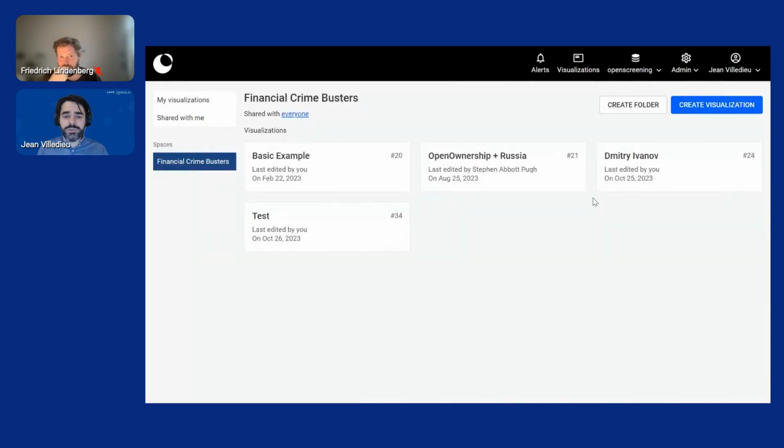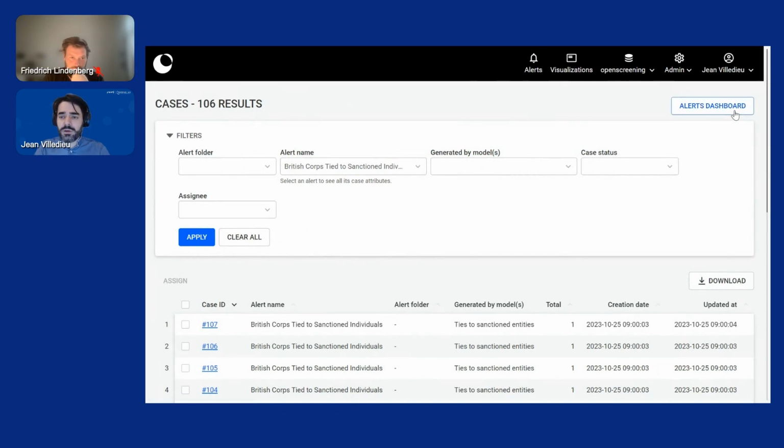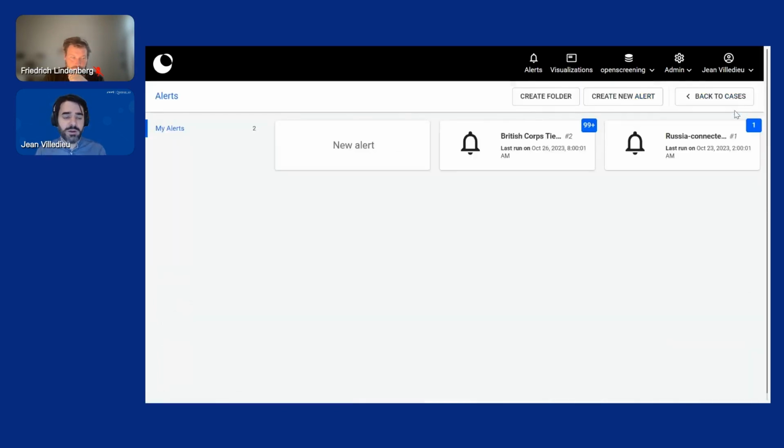Going back to the dashboard now, so we have seen how to conduct an ad hoc investigation where we knew the starting point and we wanted to see the context around that starting point. But we can see how to also be proactive about monitoring the data for anomalies via alerts. So I'm clicking on alerts now, and I'm going to the alerts dashboard. So this is where data scientists, developers can fine tune and build alerts.